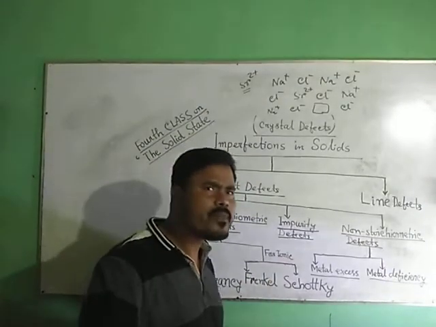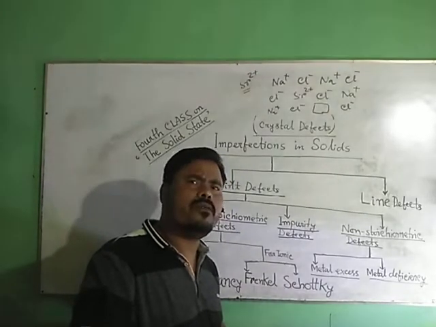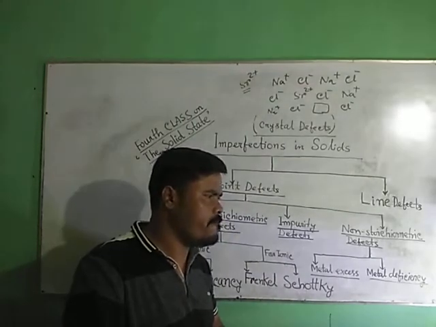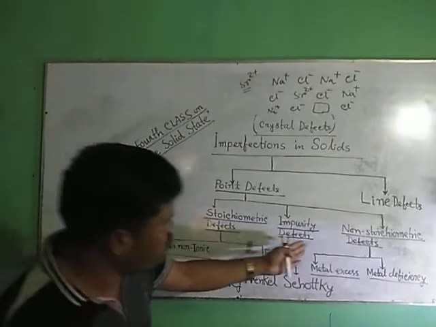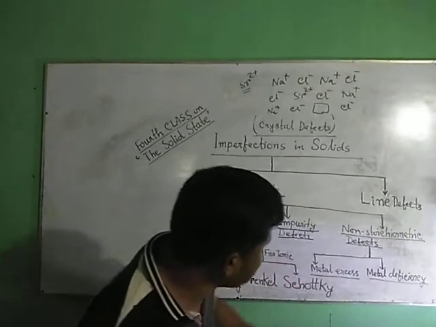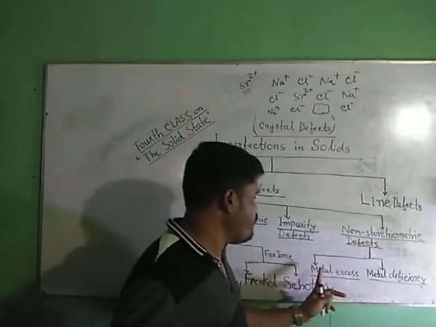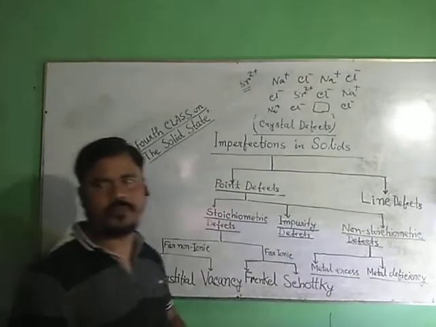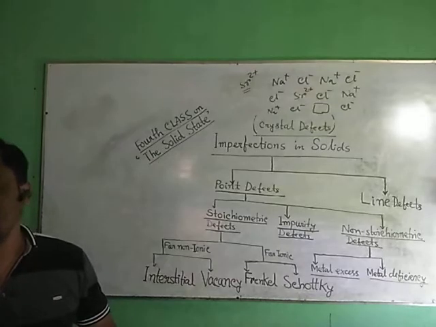Okay, next. Impurity defect, there is no problem. I think it is clear. Next, after discussion of impurity defect, I can discuss non-stoichiometric defects. How many types are there? Metal excess defect and metal deficiency defect.